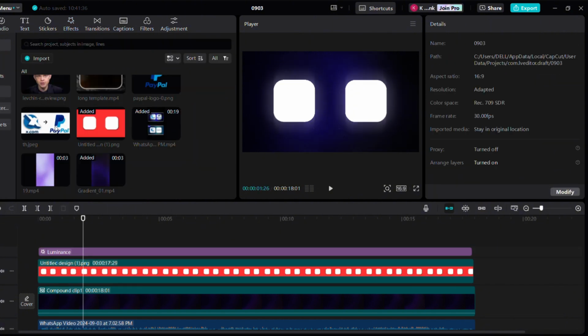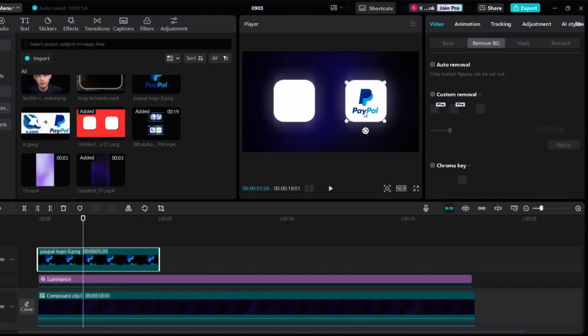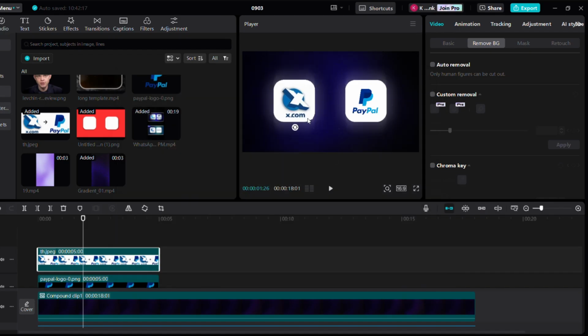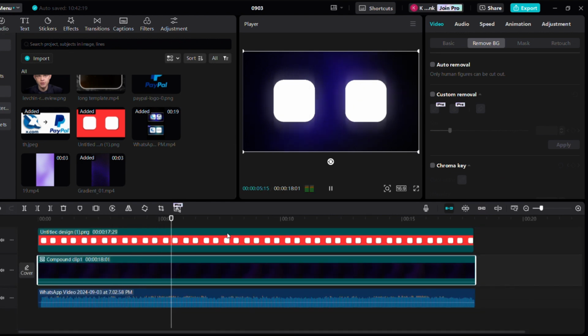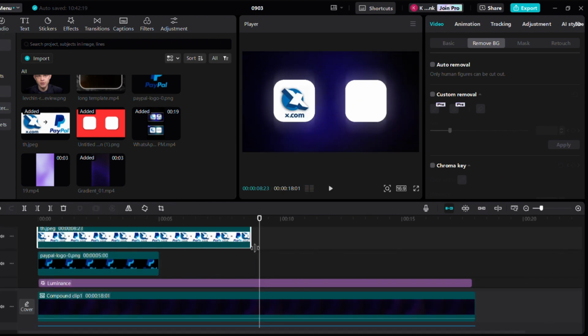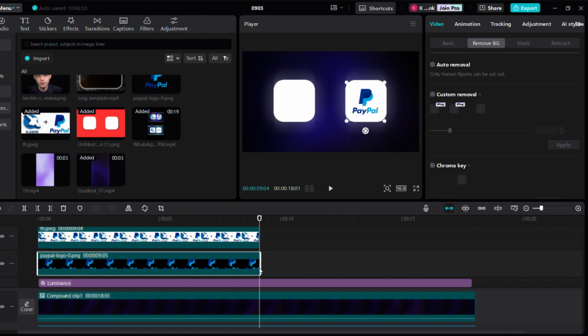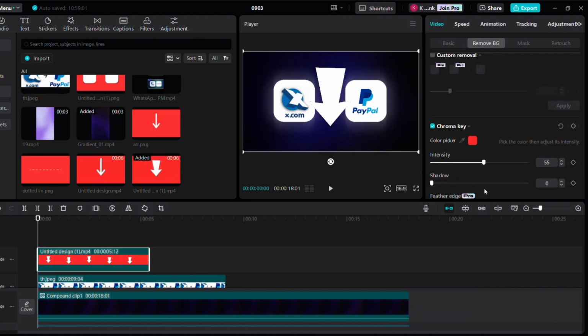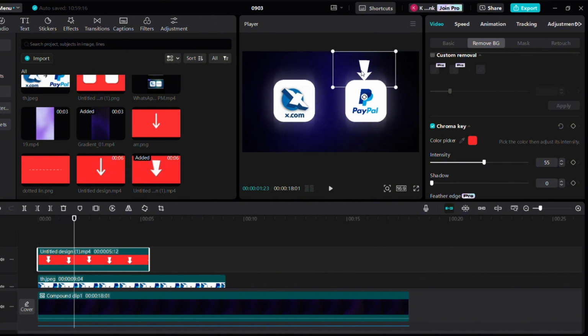Now import the logos one after the other. Here I didn't find the X.com logo, but I found this one, so we're gonna crop it like this and use. Now listen to the audio and see when the logos will disappear. Extend the logos till that point. Next, import the arrow clip to the timeline and remove the background using chroma key. Make it smaller and place it over here.